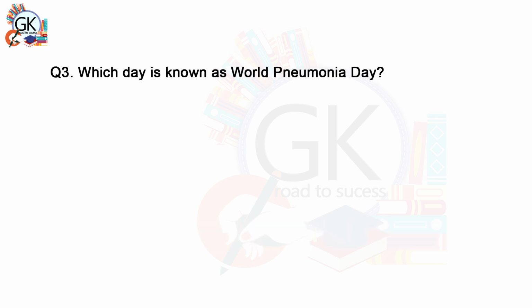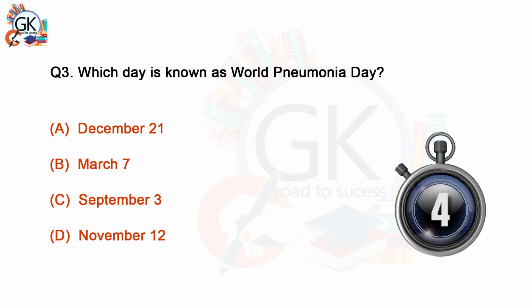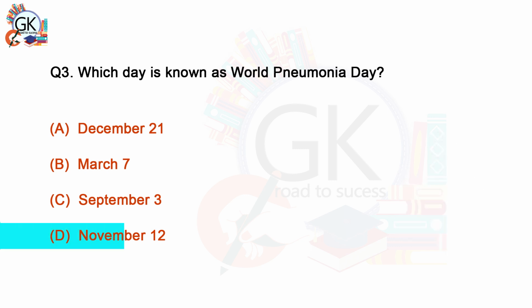Which day is known as World Pneumonia Day? A. December 21st. B. March 7th. C. September 3rd. D. November 12th. D. November 12th.